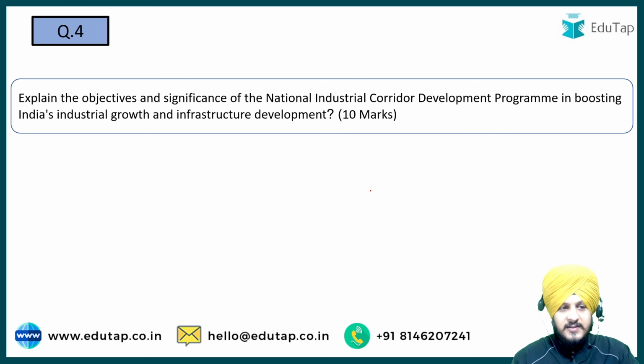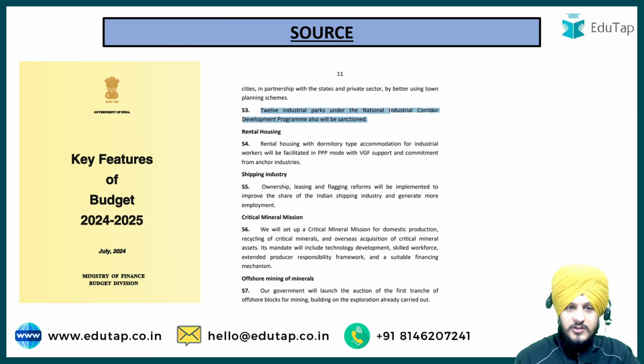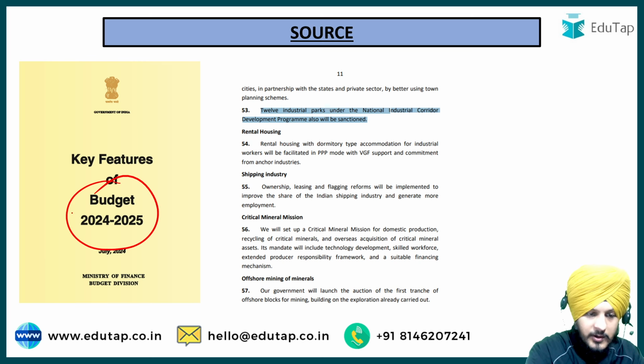The next question is, explain the objectives and significance of the National Industrial Corridor Development Program in boosting India's industrial growth and infrastructure development. This question was asked as a 10-marker question. Now when we talk about this question, what was the context of it? Again, the context of this question was the Budget 2024-2025.